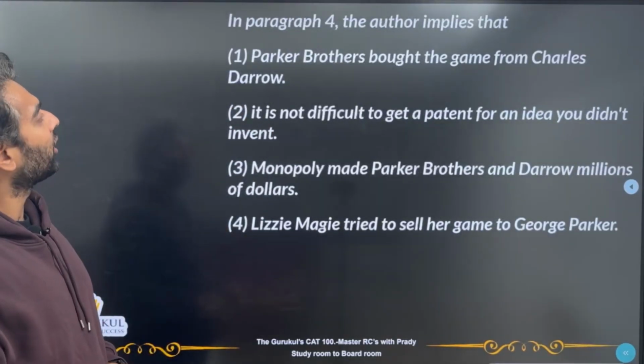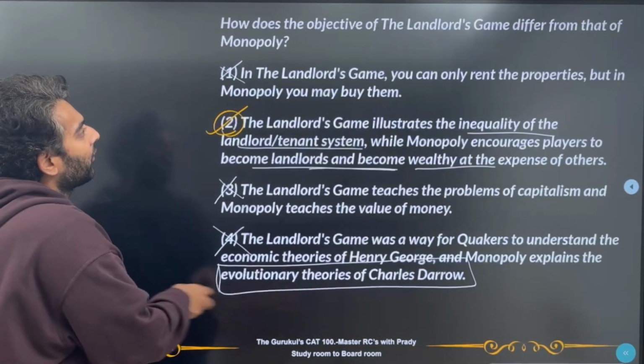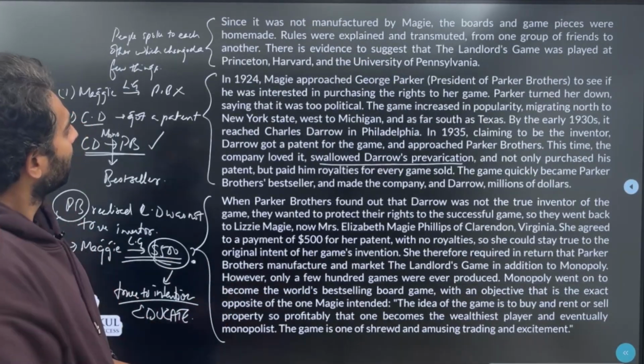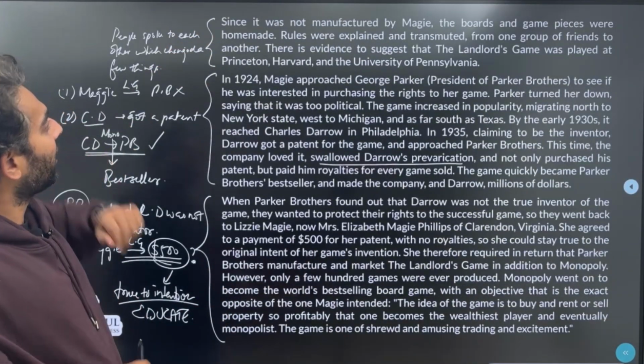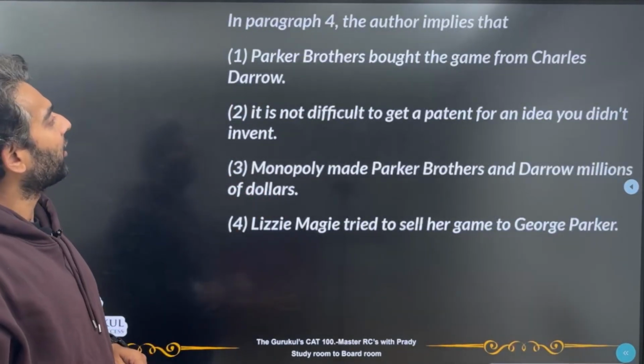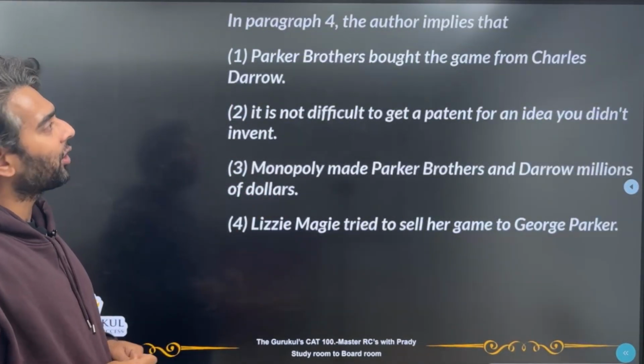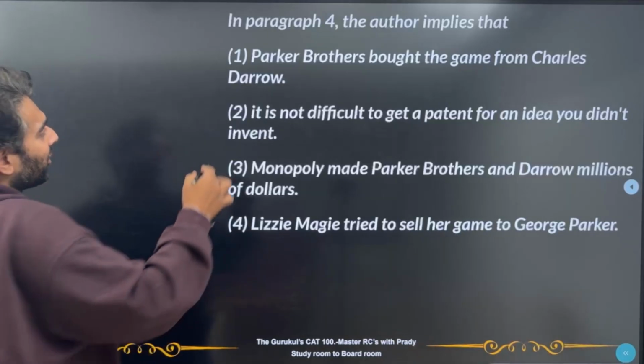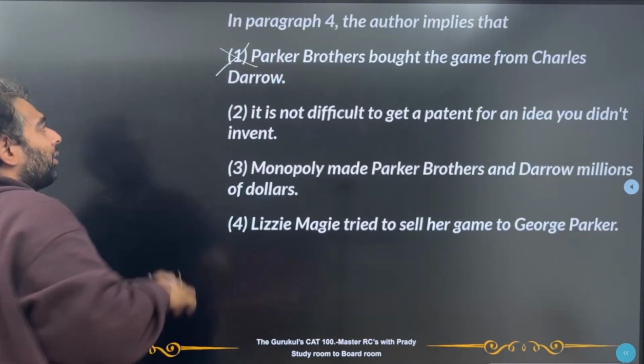In paragraph 4, the author implies that. So what is paragraph 4? So this is supposed to be paragraph 4, right? So these two parts of it. Yes, implies that Parker Brothers bought the game from Charles Darrow. See, now this is not an implication. This is something that's been stated explicitly, so this will not be our answer.